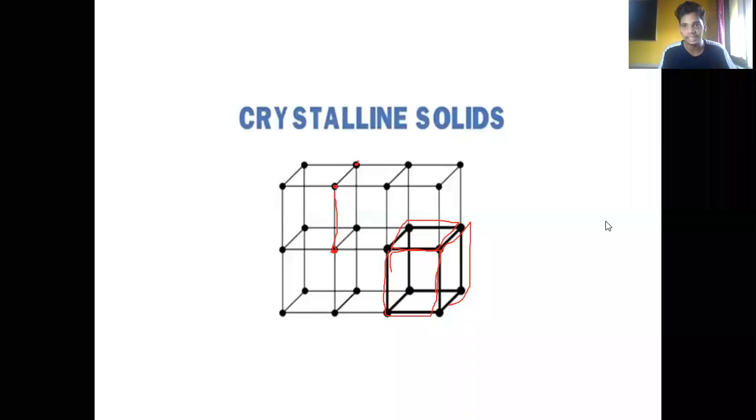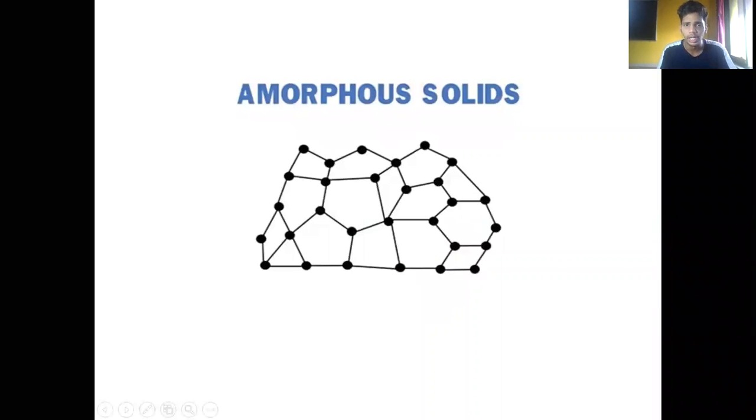Okay, so that is the case of crystalline solids. As we move further, when you look at the amorphous solid, you can see there are atoms present, but they are randomly arranged. As they are randomly arranged, the distances between these molecules are very different. This molecule and this molecule are joined by this line, but this molecule and this molecule are not equidistant from each other. That makes a random arrangement of the particles inside amorphous solids.